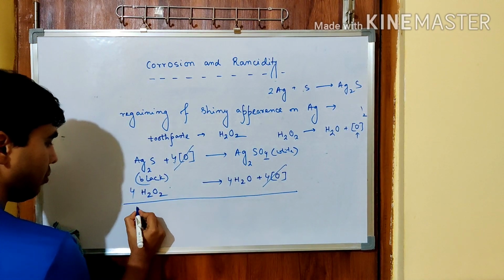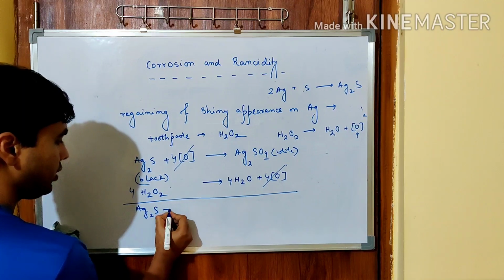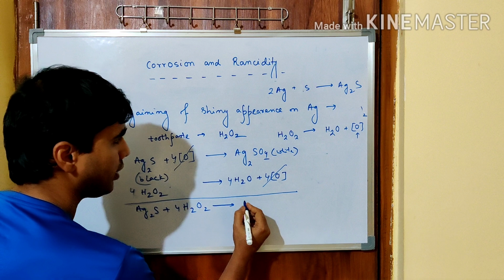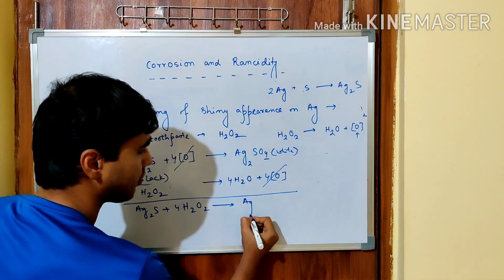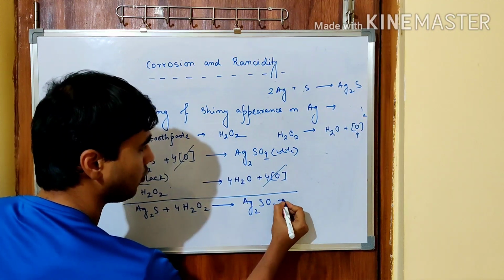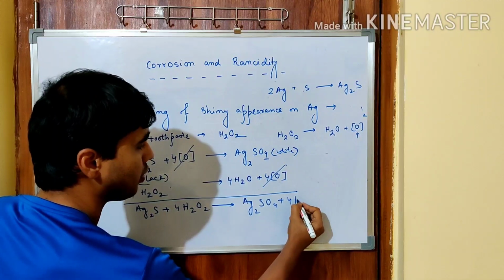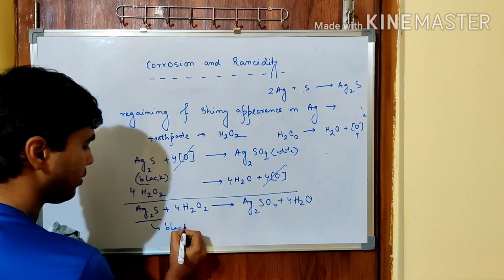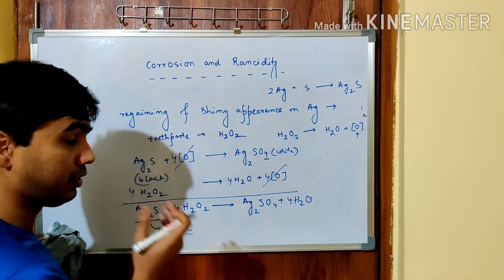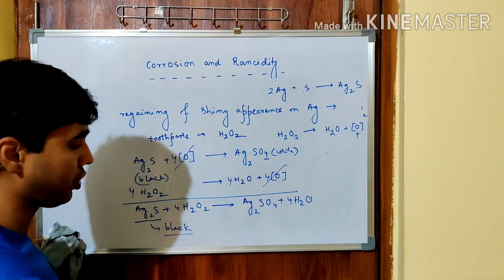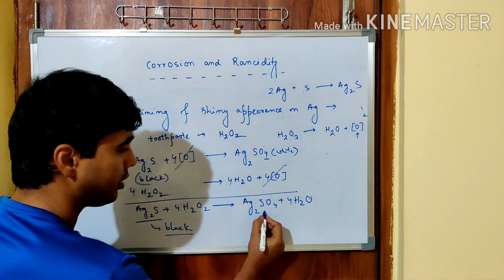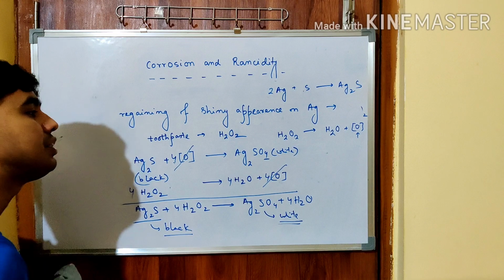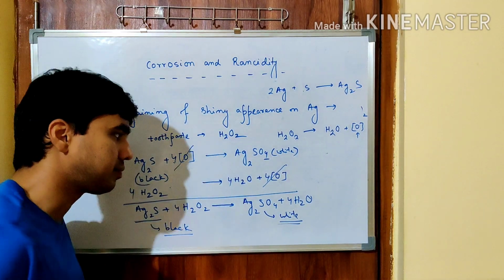It gives rise to the formation of Ag2S plus 4 H2O2 giving rise to Ag2SO4 plus 4 H2O. Remember once again, this one was black, the color which appears due to the corrosion of silver, and this one becomes white, so we can regain the shiny appearance. This is how it is.